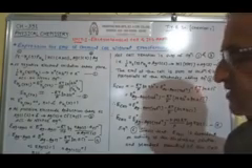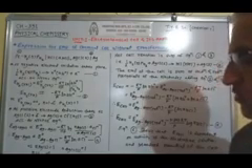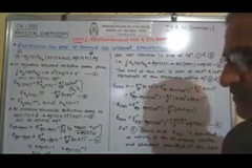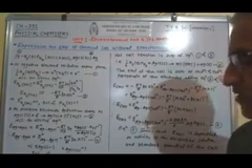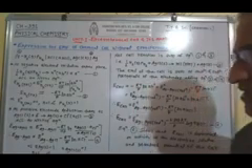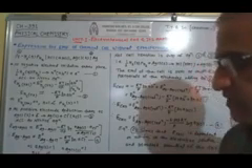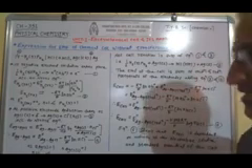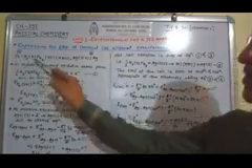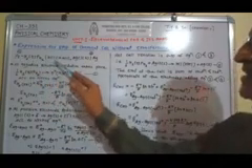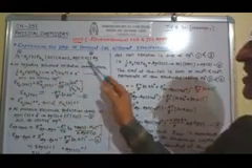The cell is constructed by selecting two electrodes and one electrolyte, where one electrode is reversible with the cation of the electrolyte, and the other electrode is reversible with the anion of the electrolyte. If we consider HCl as an electrolyte, the cell is constructed as: platinum, H2 gas, pressure of H2, HCl, activity of HCl, AgCl solid, Ag.